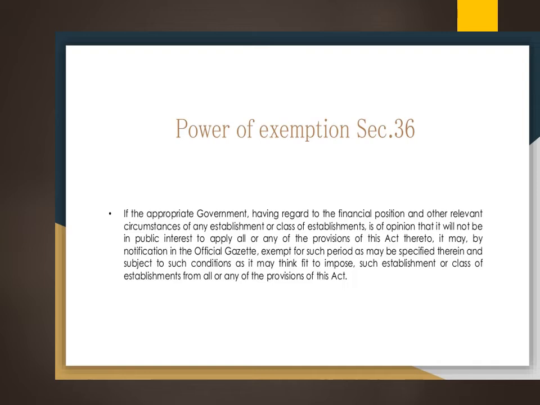So what are the exemptions and for how many periods, that period should also be specified. So based on that, they have to give the establishments which are given exemptions from the payment of bonus. This is in order to protect the public interest, and that should be made in the official gazette. Only then this power of exemption can be claimed.